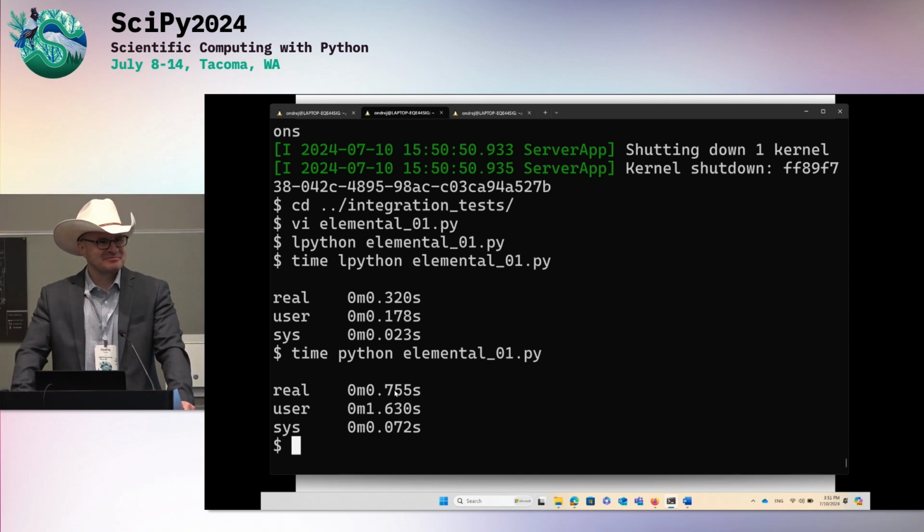Ondřej, I assume he has some particular application for this LPython. What is that? The application is to fix Python.